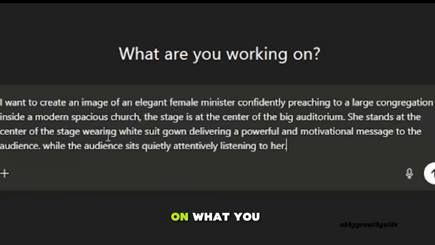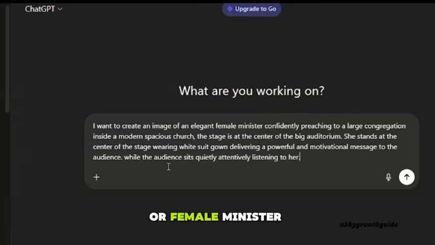So it depends on what you want to create. You can create a male minister or female minister. Just use this as a model to create yours. And also you can ask ChatGPT to optimize it for you if you think your prompt is not okay.